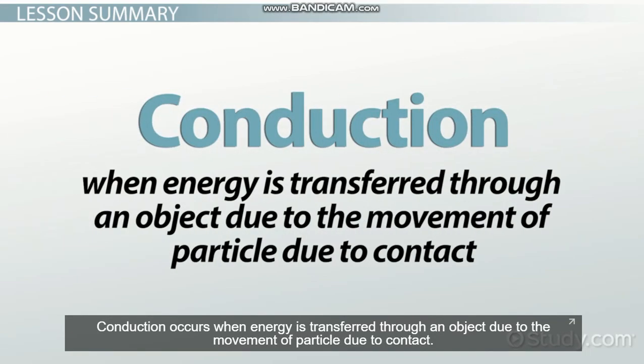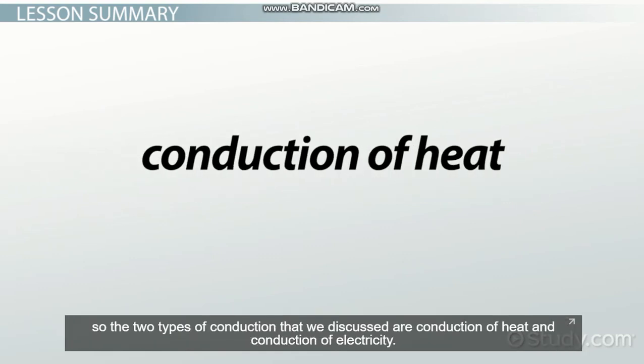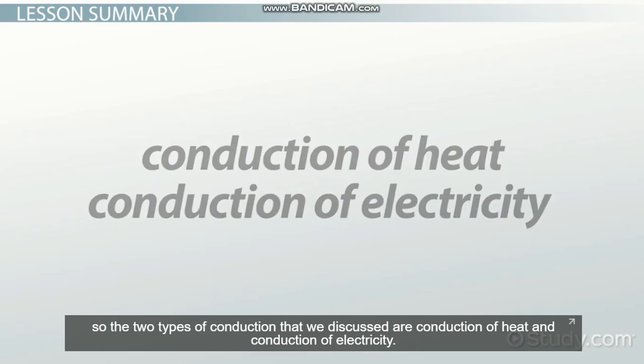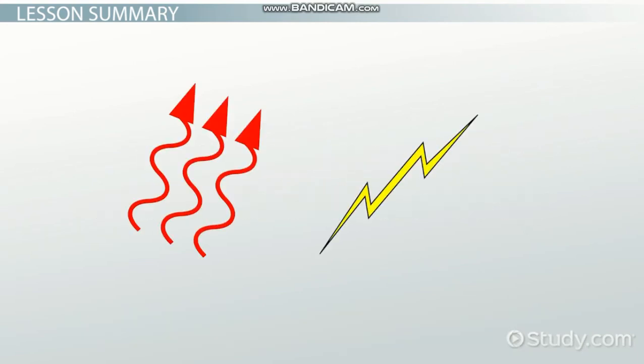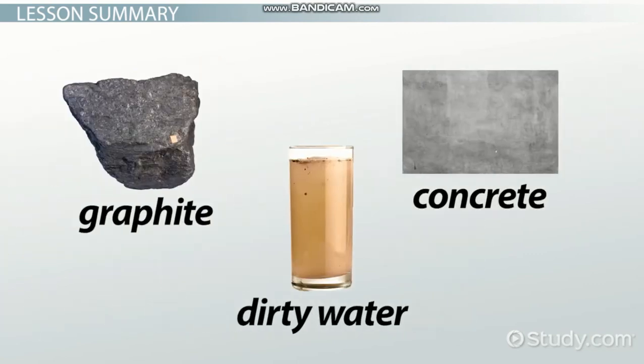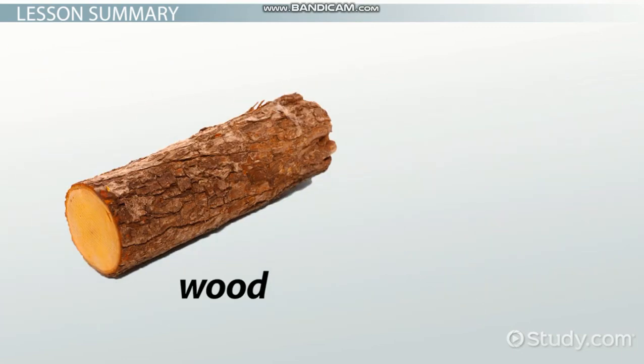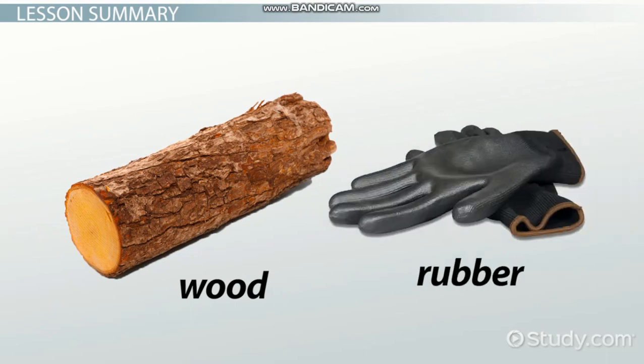Conduction occurs when energy is transferred through an object due to the movement of particles due to contact. The energy that is transferred is in the form of heat or electricity, so the two types of conduction that we discussed are conduction of heat and conduction of electricity. There are materials that conduct heat and electricity efficiently, mostly metals, such as copper, aluminum, silver, and iron. Some nonmetals, such as graphite, concrete, and dirty water, also serve as conductors, but they're not as efficient as metals. The degree of conductivity is different among varying materials. Some materials, such as wood and rubber, are very poor conductors.